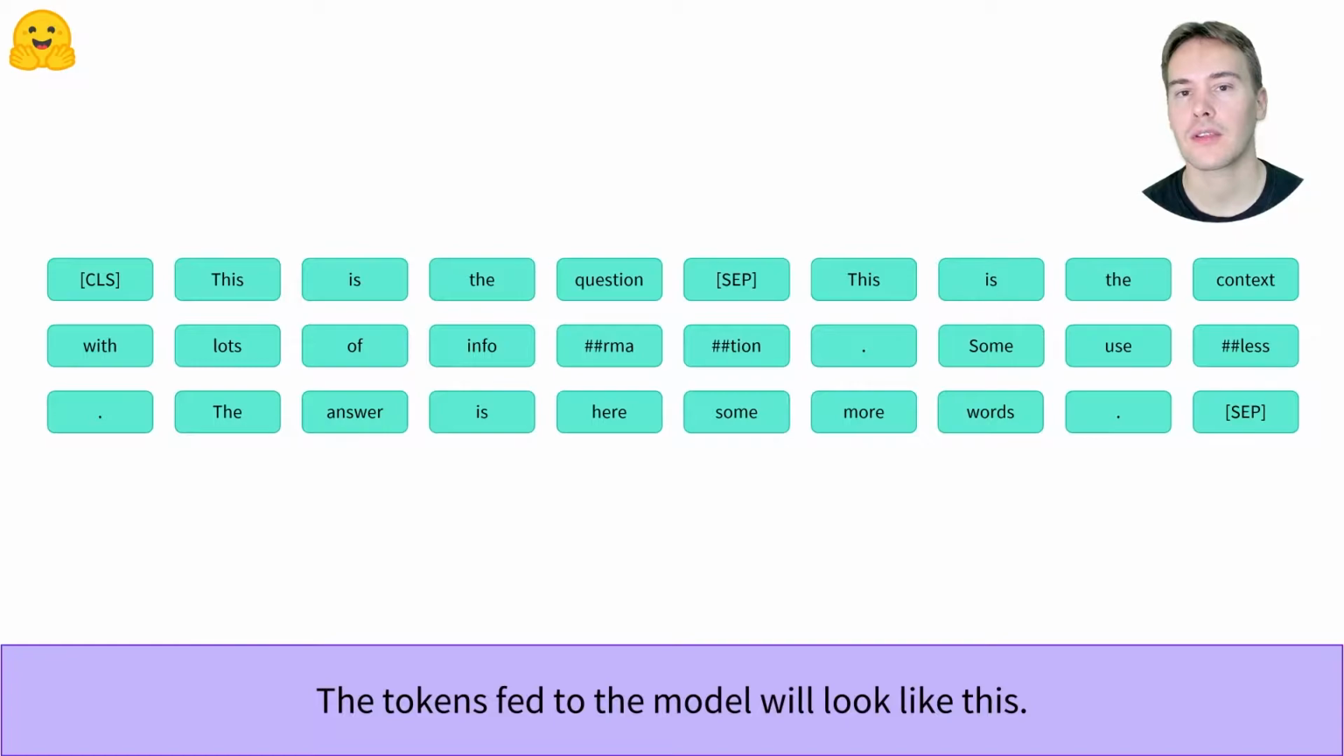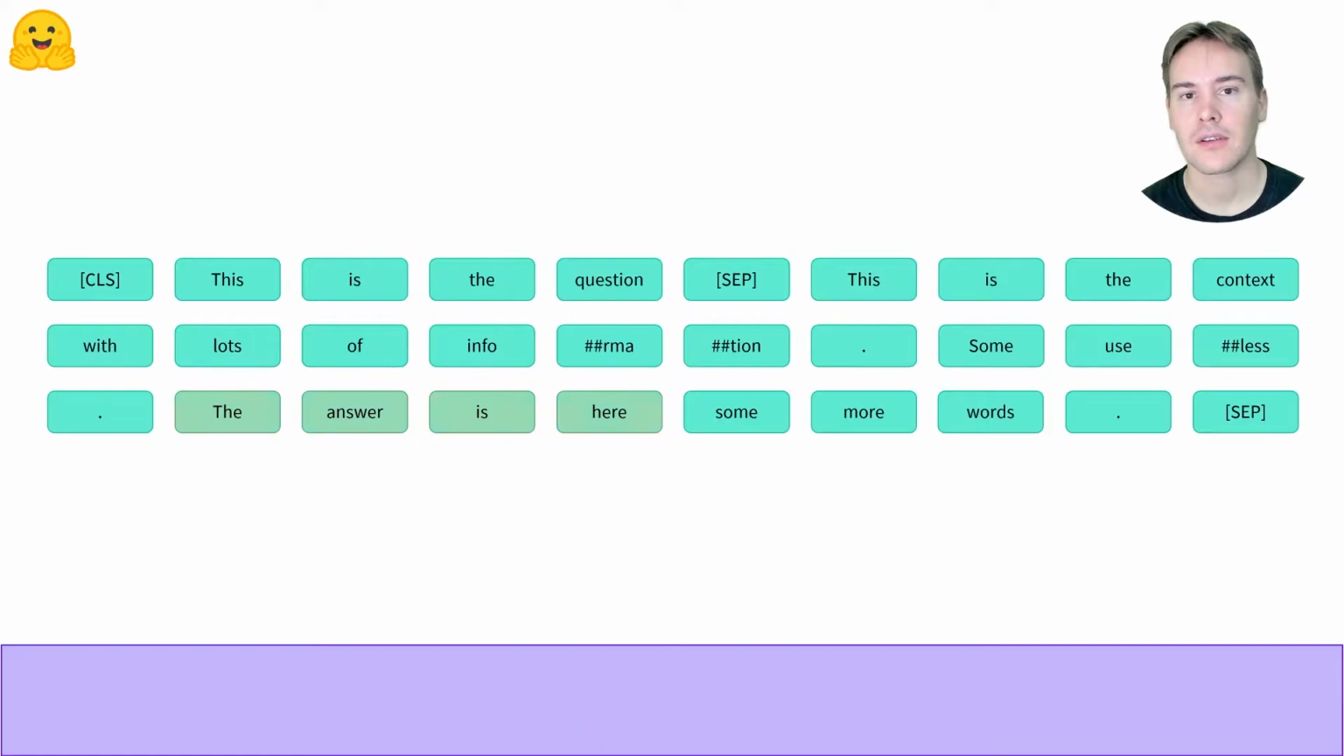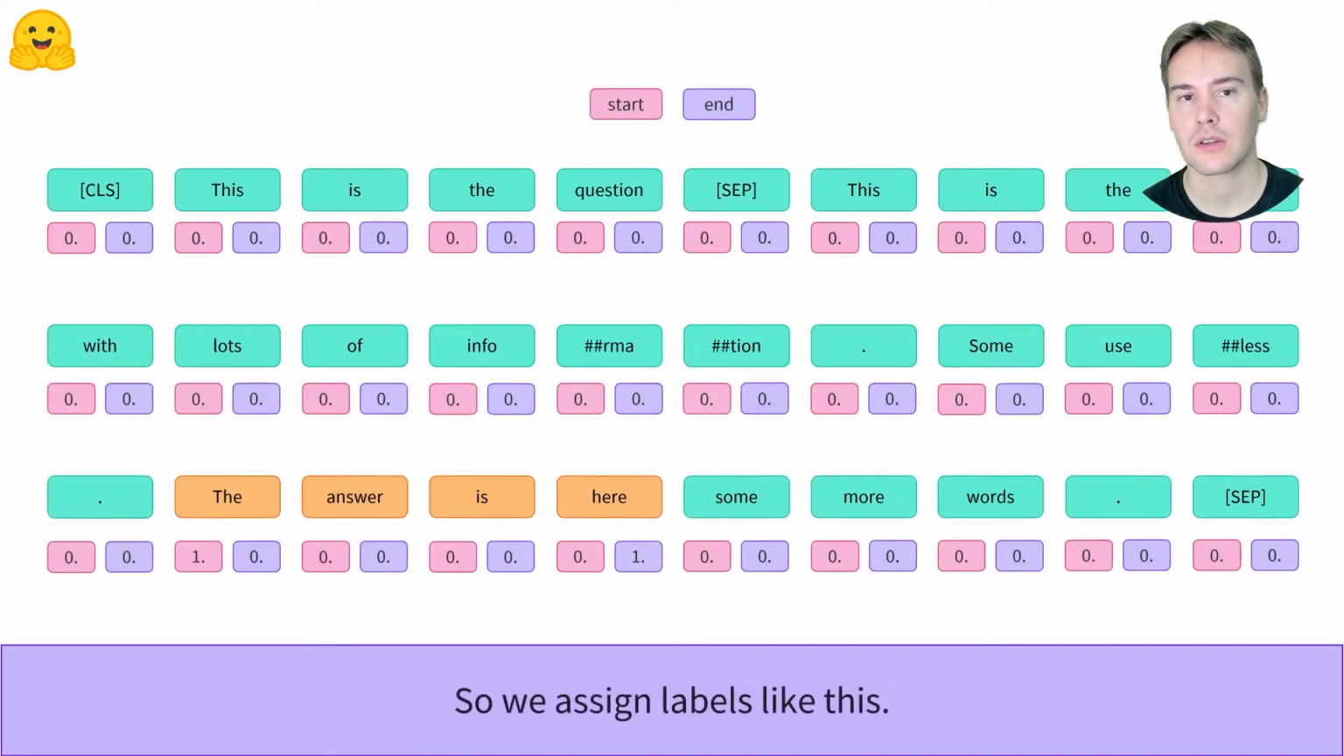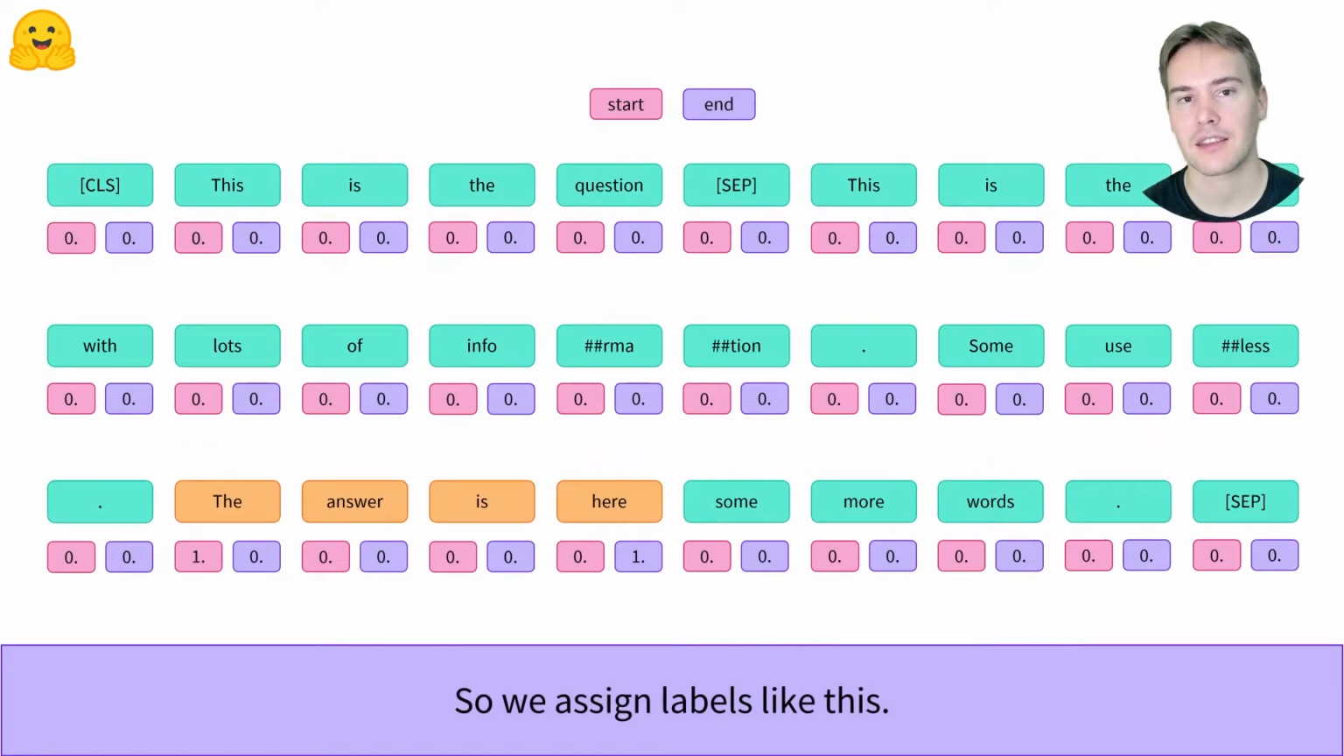First, let's have a look at the model inputs. It's numbers associated with the tokenization of the question, followed by the context, with the usual CLS and SEP special tokens. The answer is part of those tokens. So we ask the model to predict which token starts the answer and which ends the answer. For the two logit outputs, the theoretical labels are the pink and purple vectors.